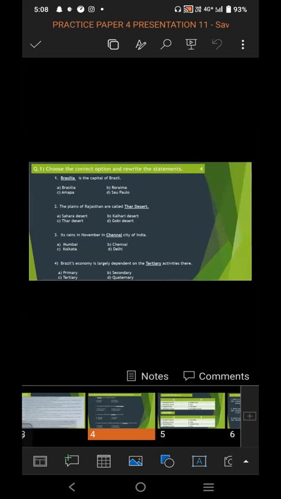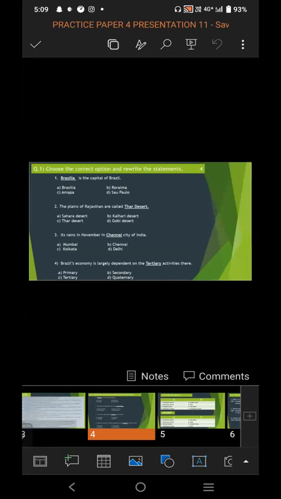So in this way, you have to solve question number 1. Choose the correct option and rewrite the statement. It comes for the whole 4 marks and 4 questions are asked. 1 question indicates 1 mark. You have to choose the correct option. And again, you have to write the full sentence with the correct option.